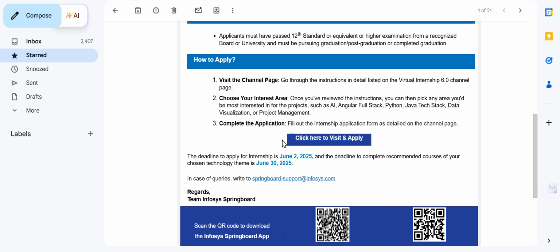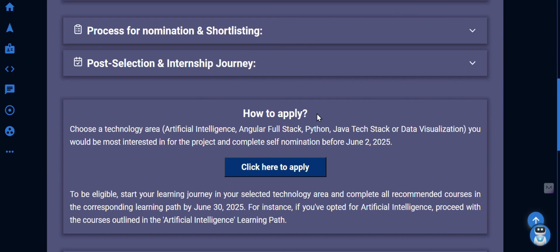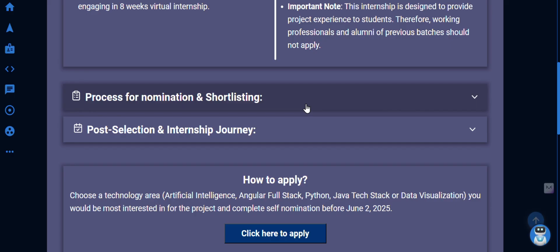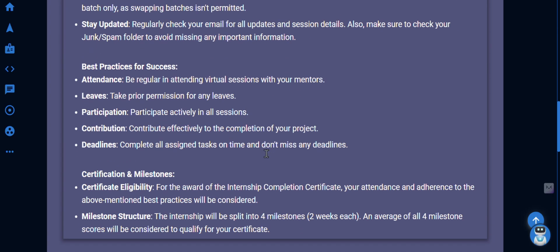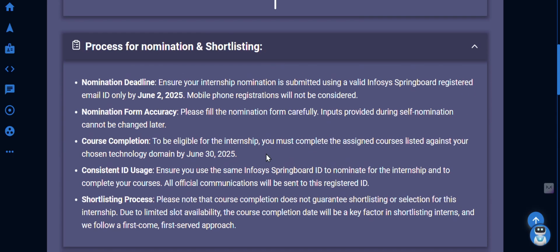So guys, coming back to the mail again, see here they gave a link. I will drop this link in the description below. If you got an email, then click here and visit to apply over here. Then you could swap like this. If you are still not registered into Infosys Springboard, then first please register. I already told you the nomination journey and project selection journey. If you got a selection, you can't swap. All the details, all the deadlines, all the course completions I told you.